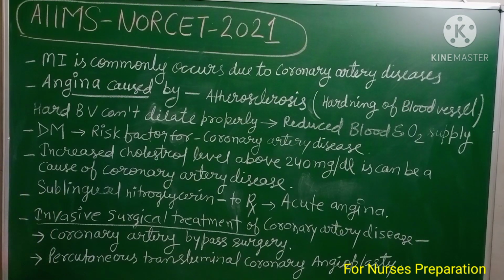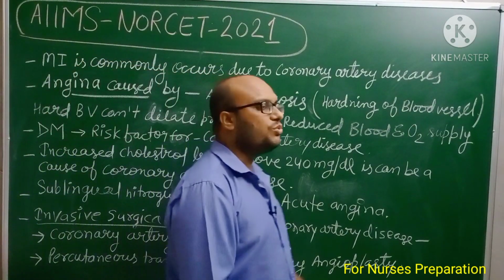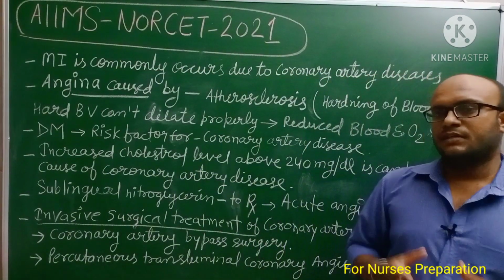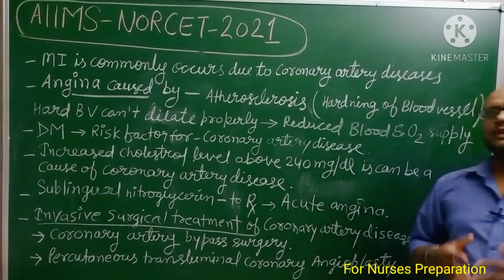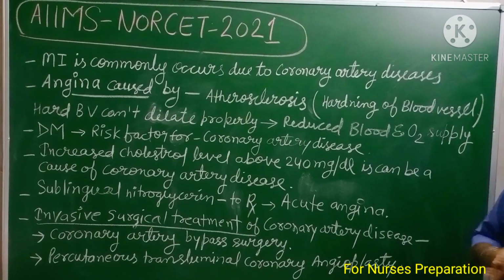Next, sublingual nitroglycerin is used in the treatment of acute angina attacks. Sublingual route means the route by which the medicine is administered just below the tongue.